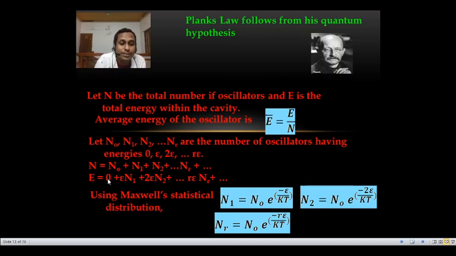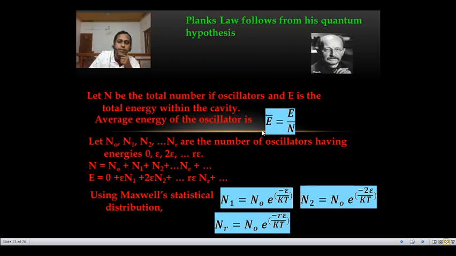So using Maxwell's statistical distribution law, n1 is the number of oscillators having energy epsilon. We can write this as a function: n1 is equal to n0 exponential minus epsilon by kt. Similarly, n2 is equal to n0 e raised to minus 2 epsilon by kt. Or we can say nr is equal to n0 e raised to minus r epsilon by kt. This is as per Maxwell's statistical distribution law. N is the total number of oscillators having energy E.